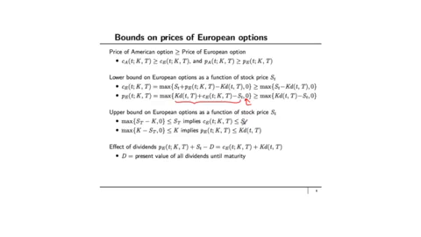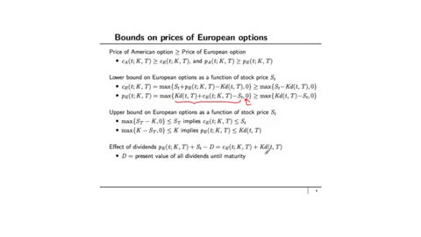If you have dividends, then the put-call parity changes a little bit. It becomes PE plus ST minus D, which is the present value of all dividends up to maturity, must equal CE plus K times the discount from little t to capital T. These bounds by themselves are not going to be very interesting.